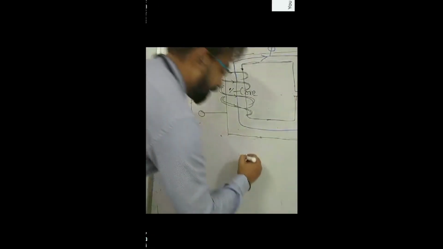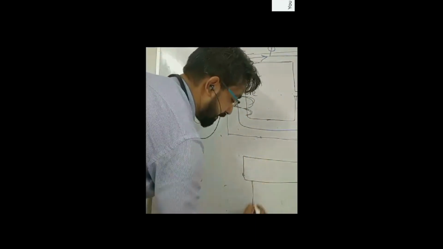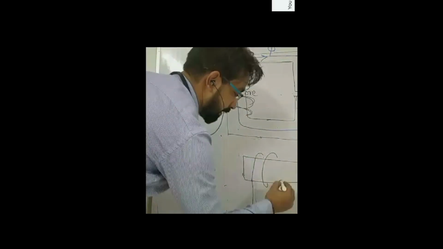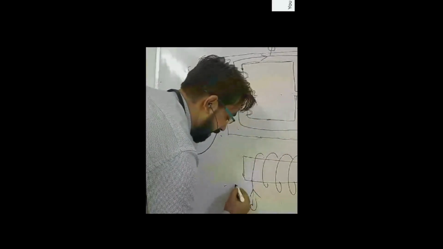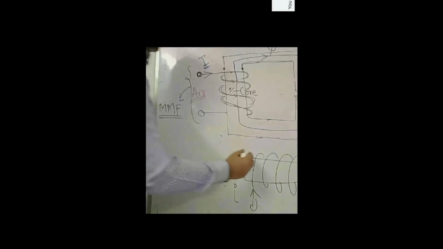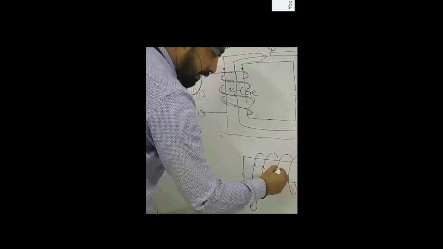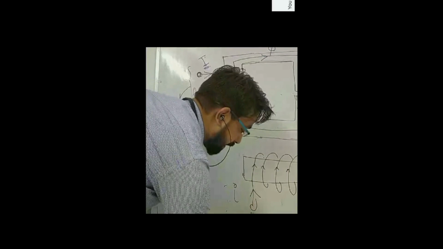See, let's suppose that we have a piece of iron. A conductor is placed in this fashion. Now this conductor is carrying a current I. So when current I is flowing through each turn of the conductor, an MMF will be created.